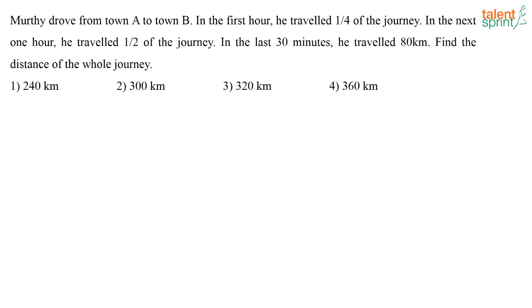A very easy question. Murthy drove from town A to town B. In the first hour, he travelled 1/4 of the journey. In the next 1 hour, he travelled half of the journey. In the last 30 minutes, he travelled 80 kilometers. Find the distance of the whole journey.